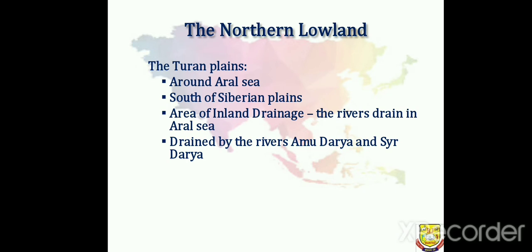So this is a region of inland drainage. What do you mean by inland drainage? Usually the rivers drain into the sea. But instead, if they drain into a pond or a lake inside the continent, it is called inland drainage. There are two important rivers in the Turan Plains, the Amu Darya and Syr Darya. They both do not end up in any ocean outside the boundary of the continent. They end in the Aral Sea. That's why this region is called inland drainage.